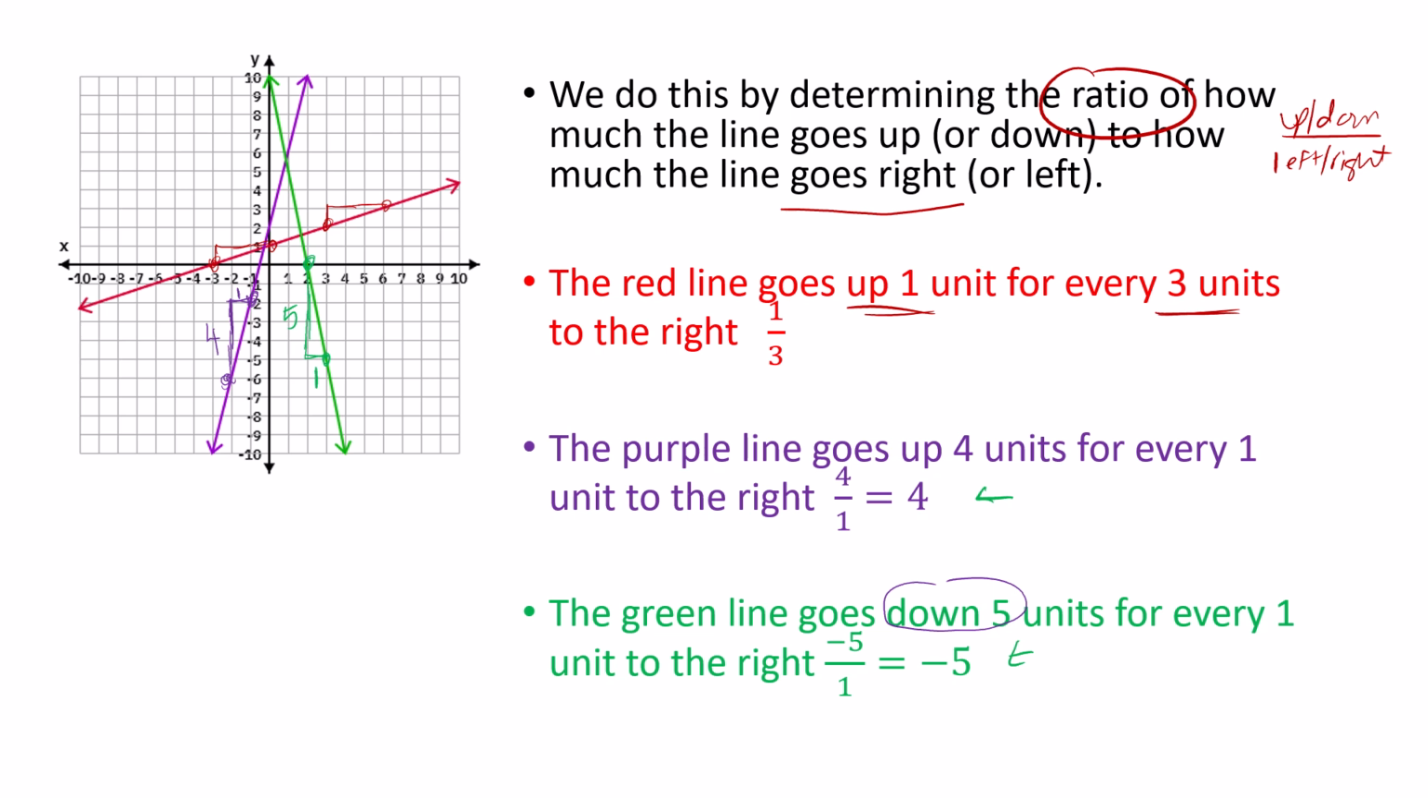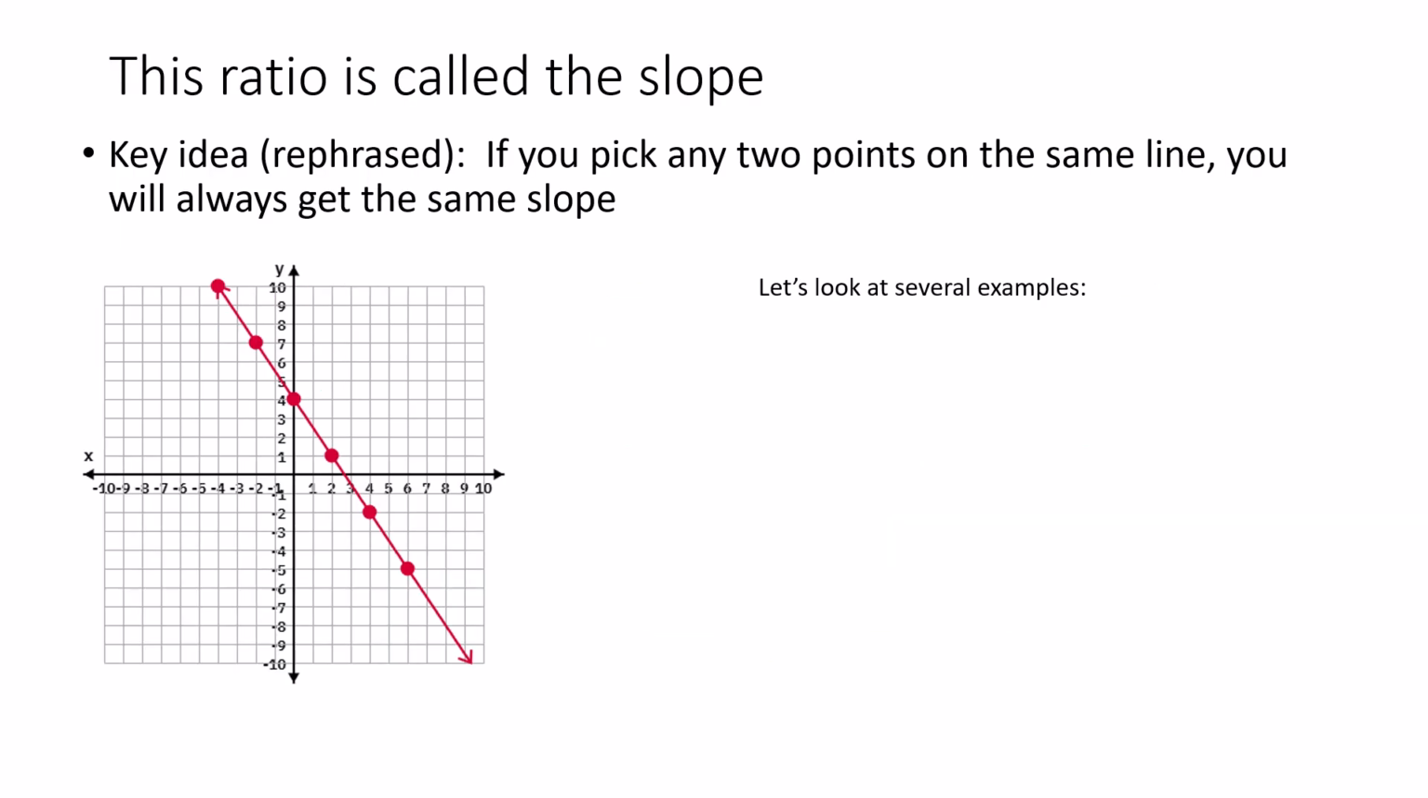So that introduces you to the basic idea of slope. We call that ratio the slope of the line. So the key idea, coming back to that key idea, or just rephrasing it, if you pick any 2 points on the same line, you will always get the same slope. So I put a line on here and we're just going to look at several examples. So follow along as we do this.